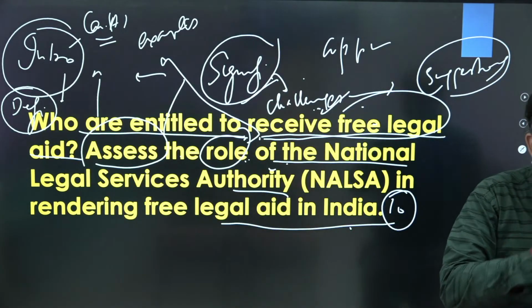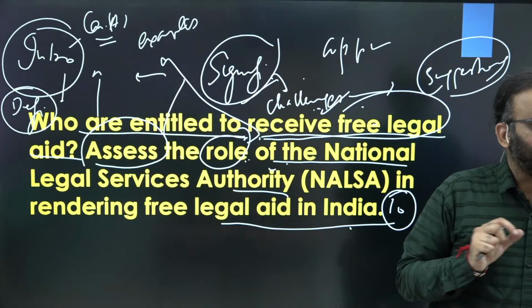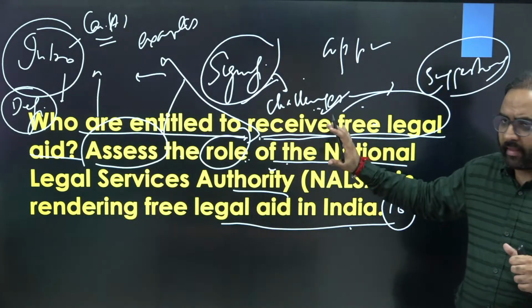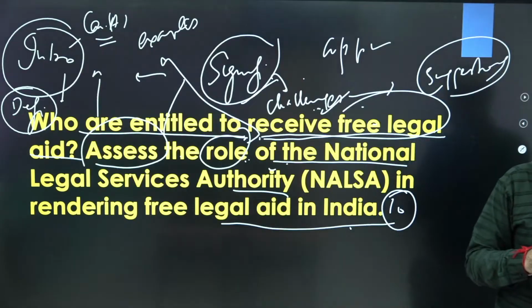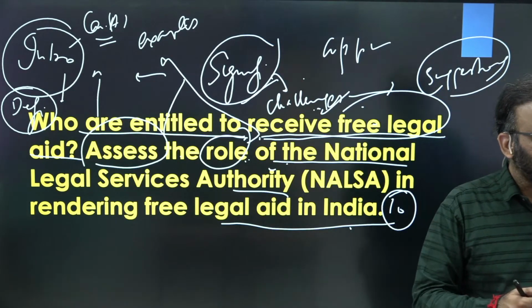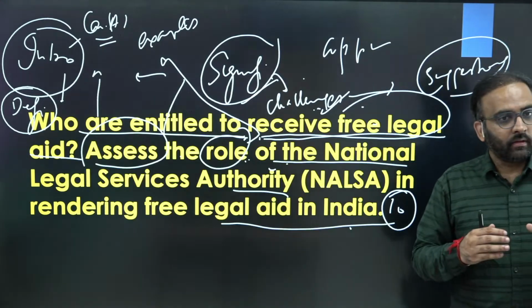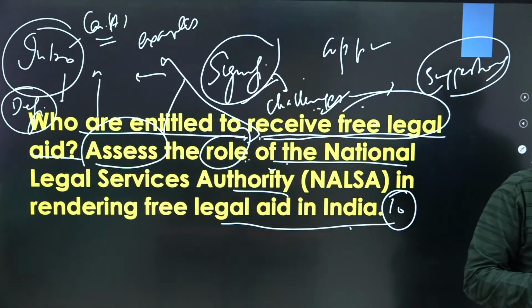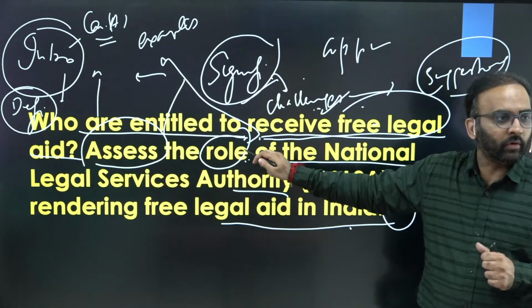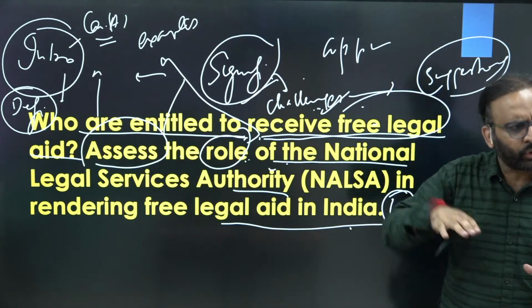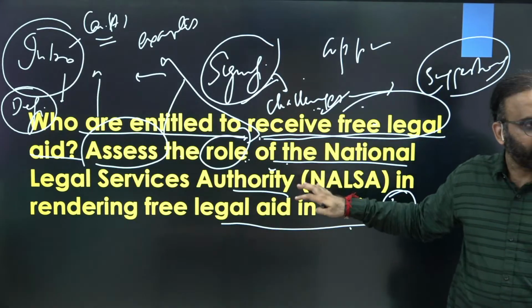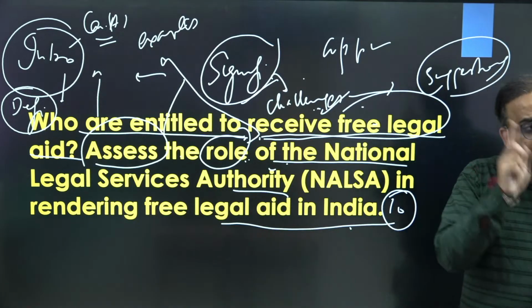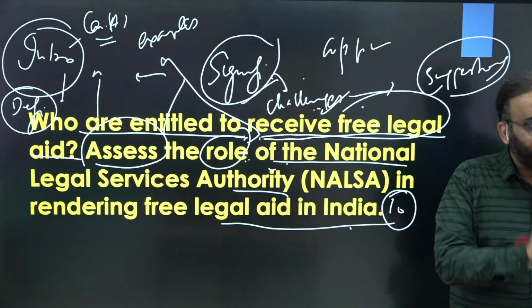Never ever try to explain the points. You need to just write in a very concise manner. Your focus should not be on over-elaboration or over-emphasis on the addressal of one subpart. You get the point? Do not focus more on the role, like delving into the role of the National Legal Service Authority, right? Your focus should be on addressing every subpart of the question. Every subpart should be addressed.